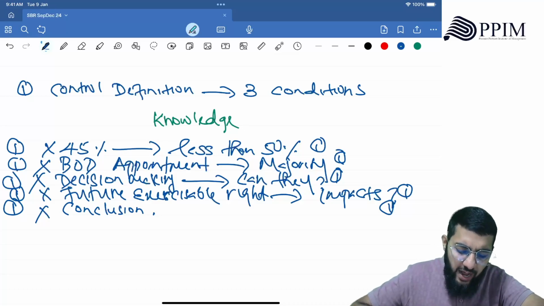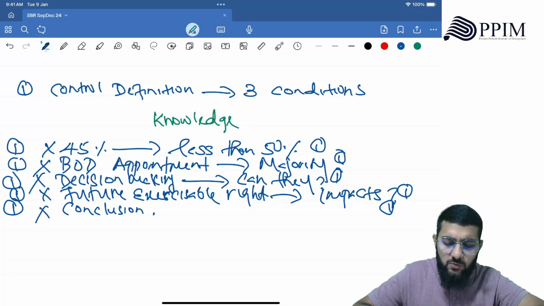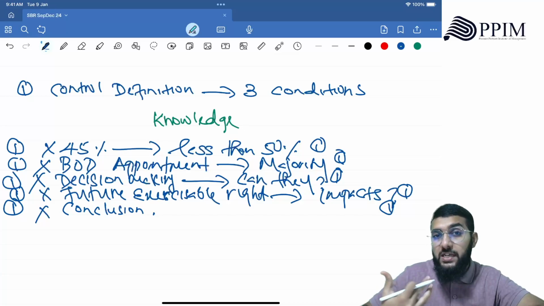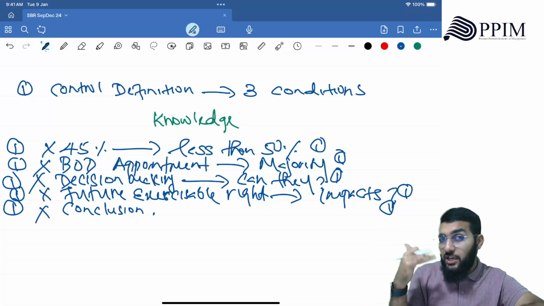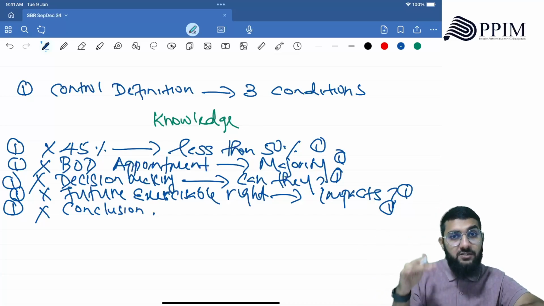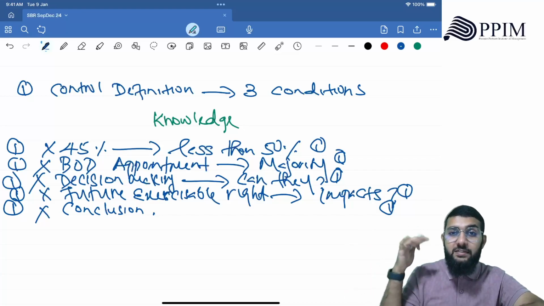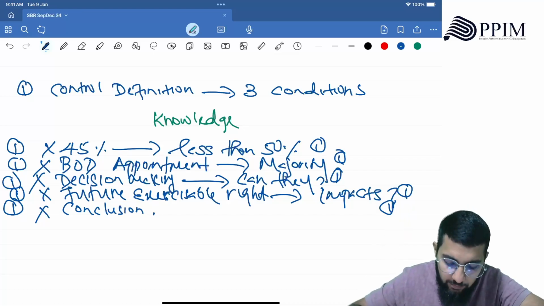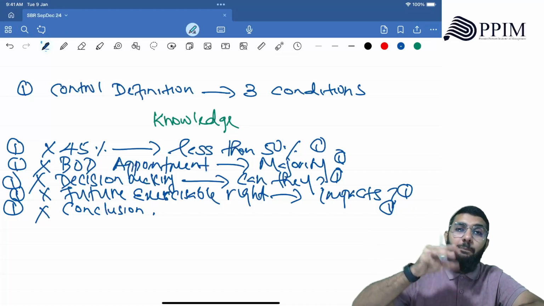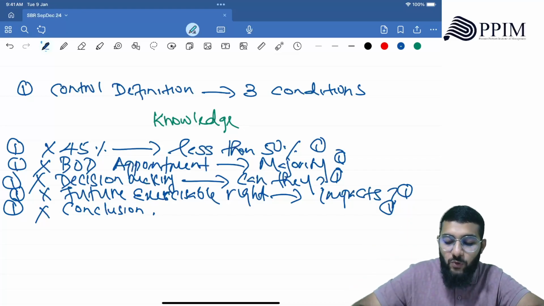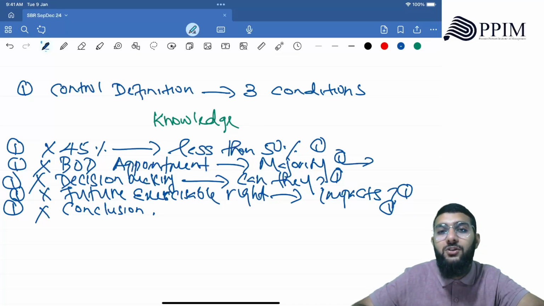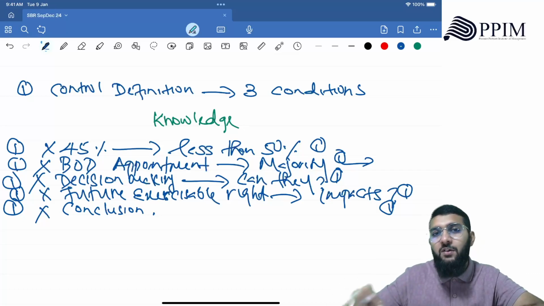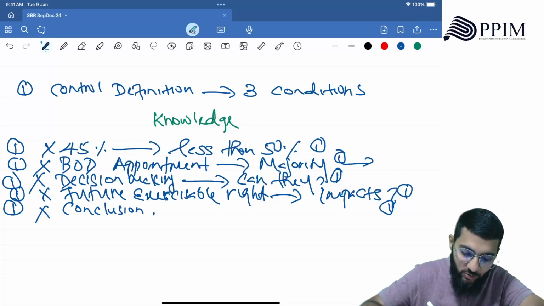Okay. So you have to bring this first point, 45% is what they own, which is less than 50%, which indicates that they own lesser than the required shares to have control, but the control scenario looks at detailed control requirements to identify whether they have control or not. The first one about board appointment, BOD appointment, whether they can appoint the majority of the board of directors, which this company cannot, right? Because they can appoint only 5 out of 12, while the majority is 7 out of 12. Therefore, no. Yes, before the conclusion, we missed 1 point.